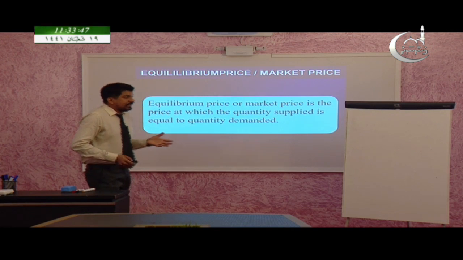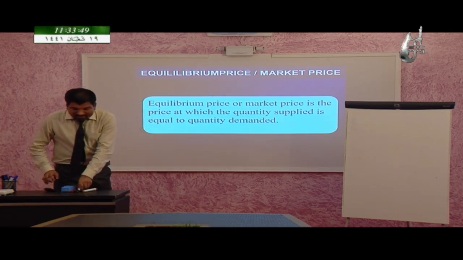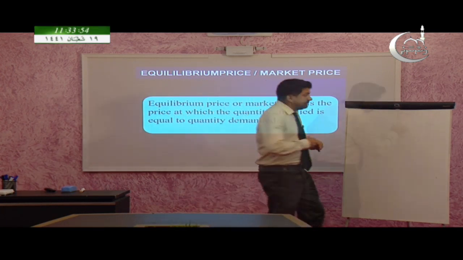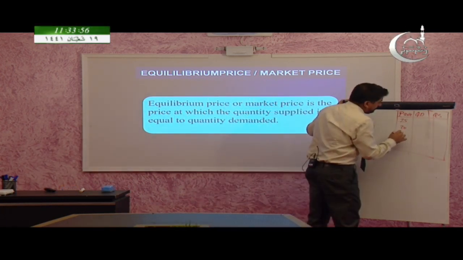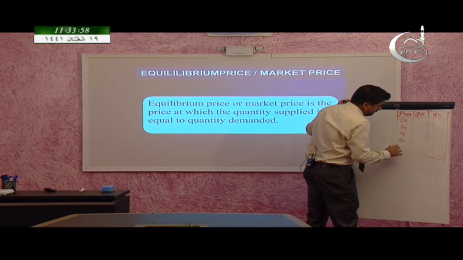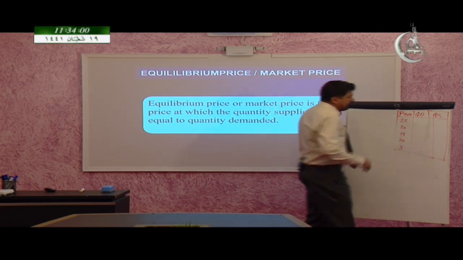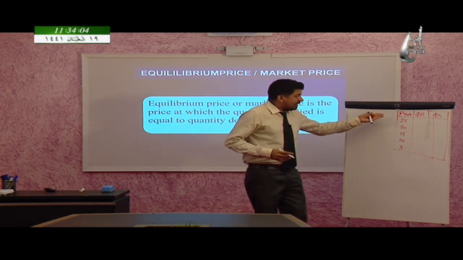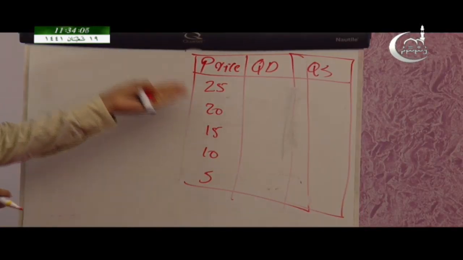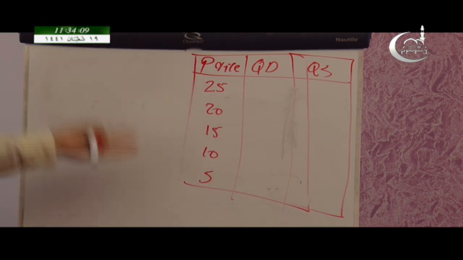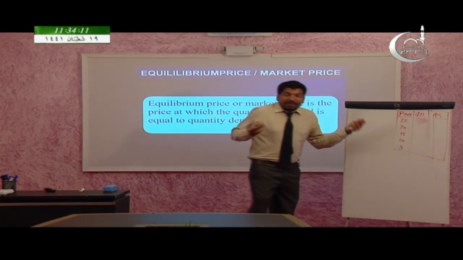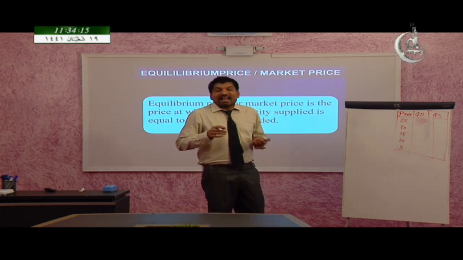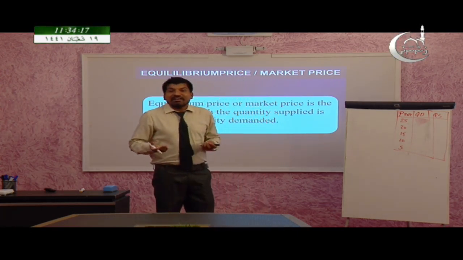Here I am going to mark the law of demand and law of supply. Look at this table. Prices are going down from 25, 20, 15, 10 and 5. As price increases, the quantity demanded will decrease, and as price decreases, the quantity demanded will increase.